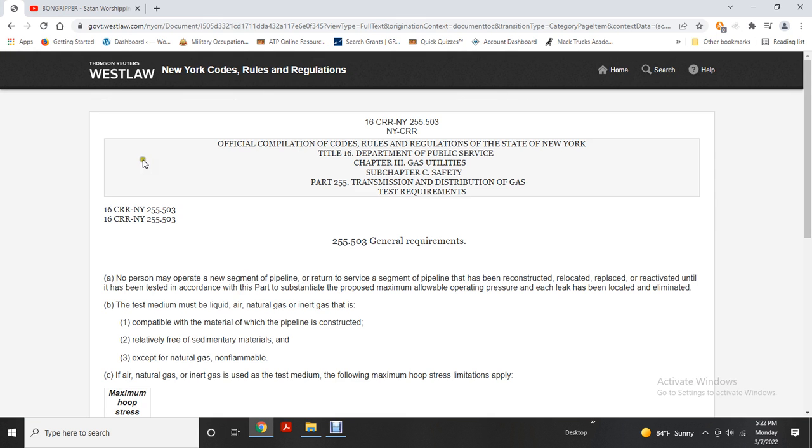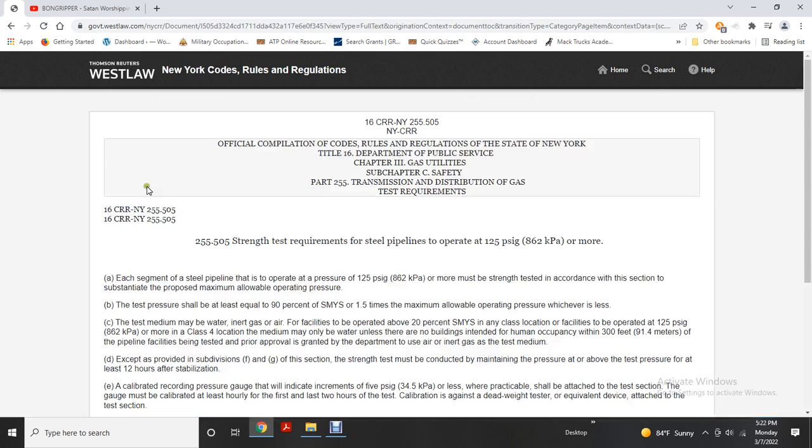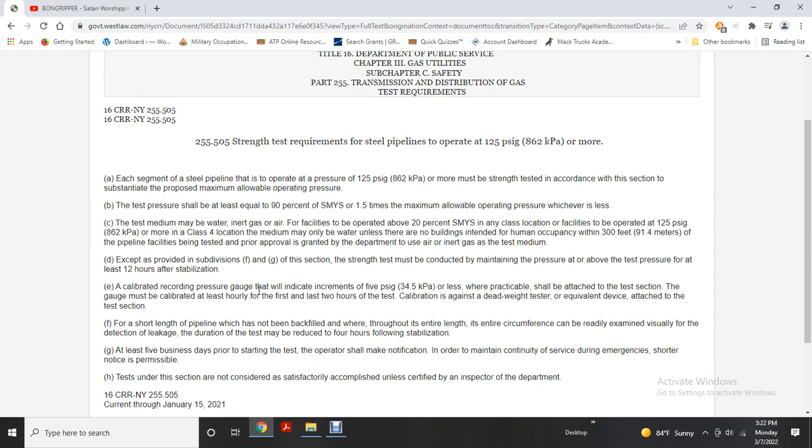I think we just read the general requirements. Strength test requirements for steel pipelines operating at 125 psi gauge or more. Each segment of a steel pipeline operating at a pressure of 125 psi or more must be strength tested according to this section to substantiate the proposed maximum allowable operating pressure.